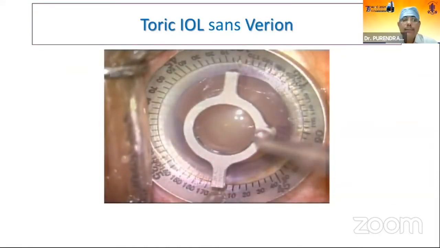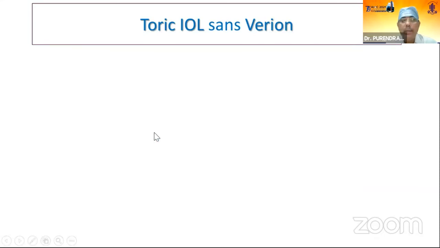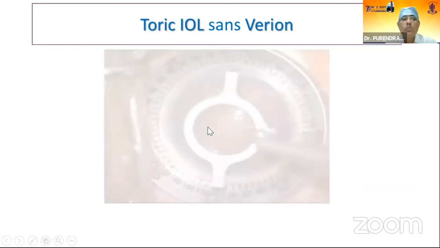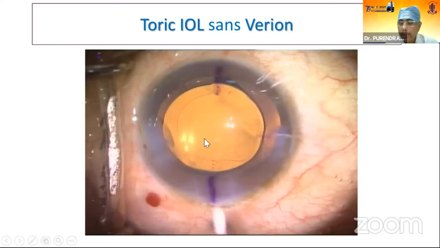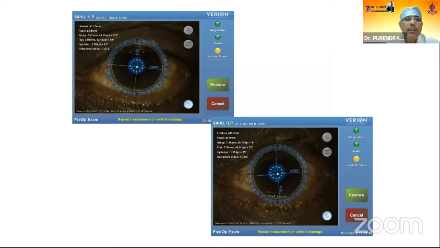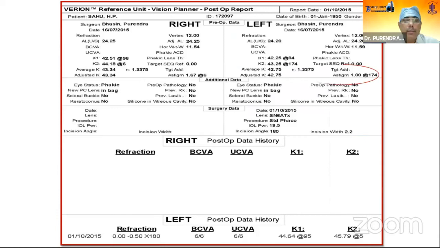And this is how we do intraoperative marking by the Mendez marker. These are the marks which we used to do earlier, and this is how the lens is being aligned. And this is without the digital marking, which we used to do 10 years back. And in this particular case, there was a residual astigmatism of 0.50 diopters at 180 degrees.